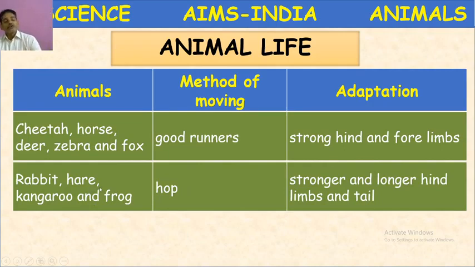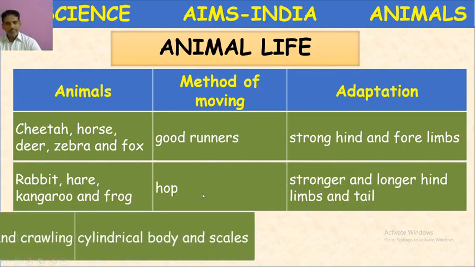Okay, children. So that is called hopping. Hopping means a kind of jumping. So rabbit, hare, kangaroo, and frog hop. The adaptation seen in these animals is strong and longer hind limbs and tail. These are the adaptations which help them to hop.